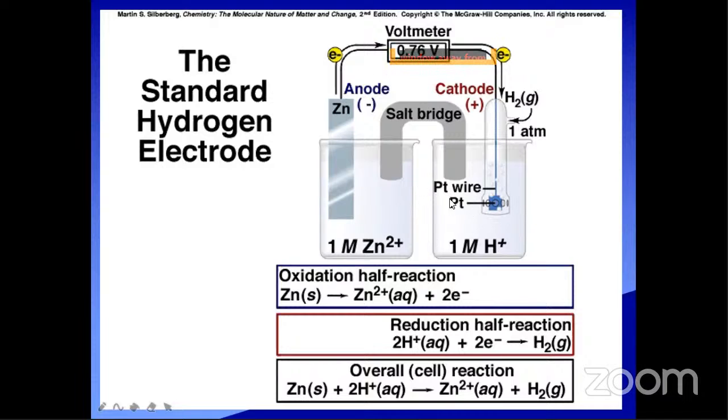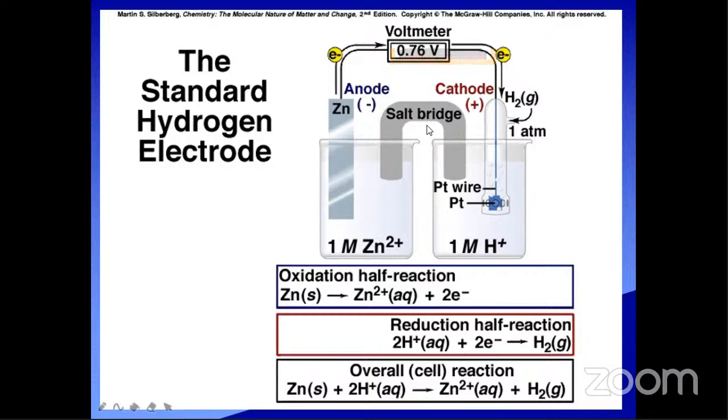Now, this is a reference electrode. Why are we choosing this as the reference electrode? Because the electrode potential of the hydrogen electrode is 0.0 volts. That's why it is easy to calculate the corresponding potential of another electrode. So we take the hydrogen electrode as the standard electrode. Observe the setup: the zinc electrode here, the hydrogen electrode here.